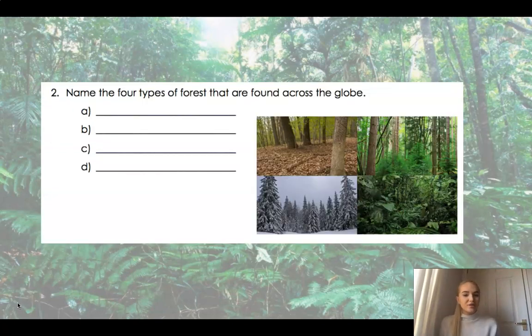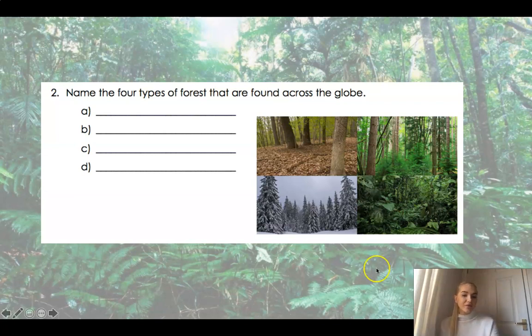Okay, question number 2. Name the 4 types of forest that are found across the globe. And I've been really kind to you. I've given you a picture of the 4 different types of forests just to jog your memory, okay? Think about what each of the pictures are showing you, and then pause your video now and write down what the 4 types of forests are, please. Off you go.